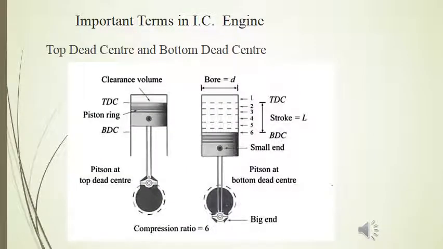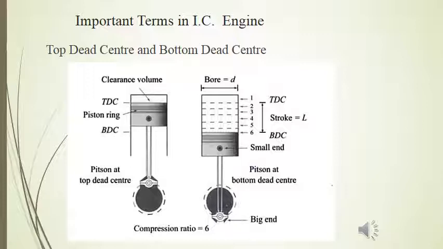Now we want to discuss the important terms associated with the IC engine. Top dead center and bottom dead center are the terms that need to be discussed first of all. Top dead center and bottom dead center, as they are abbreviated as TDC and BDC, they are the extreme positions to which piston travels during any of the stroke. Top dead center is defined as the extreme position to which piston travels during compression stroke and exhaust stroke, whereas the bottom dead center is the extreme position to which piston travels during suction stroke and expansion stroke.